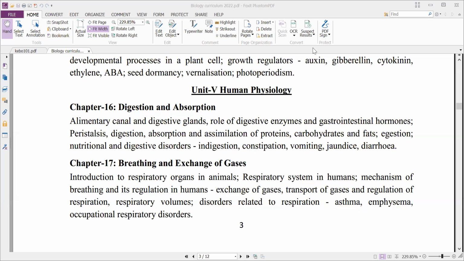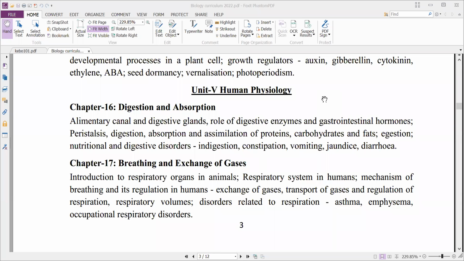Okay, we are discussing the +1 syllabus. In the +1, as we already said, there are totally 5 units. The first unit is the living world,